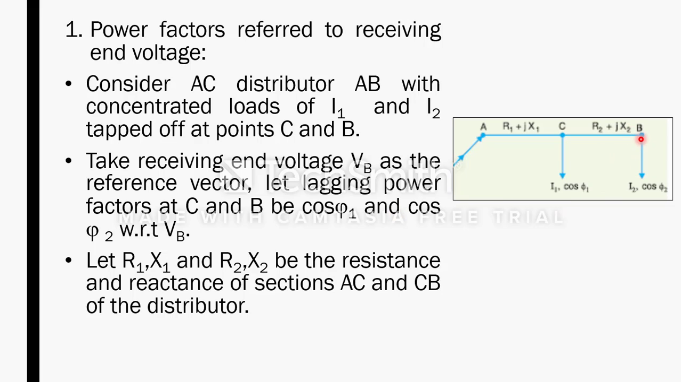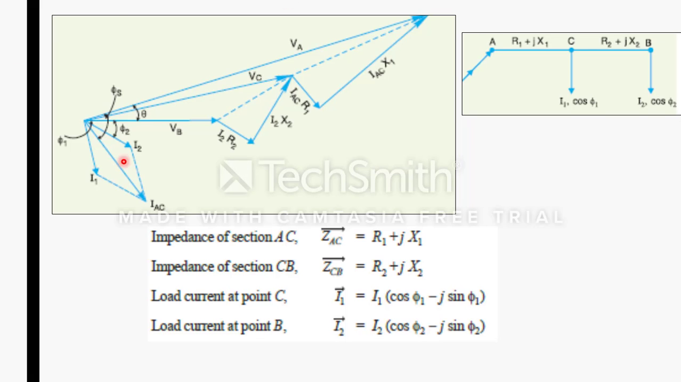And the currents we have considered, I2 is at the point B and I1 is at the point C. Okay. So, all these terms you can just go through. Now we are considering referring to the receiving end. So the power factor is considered with respect to the VB vector. So we have to draw the phasor diagram.